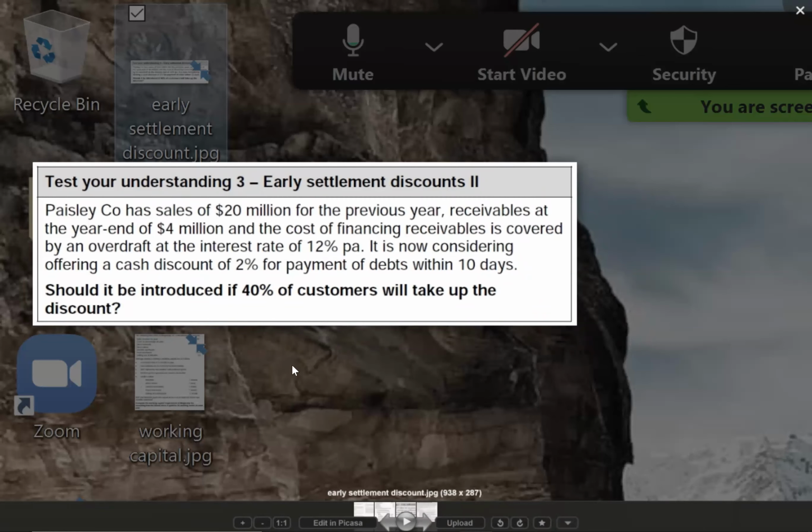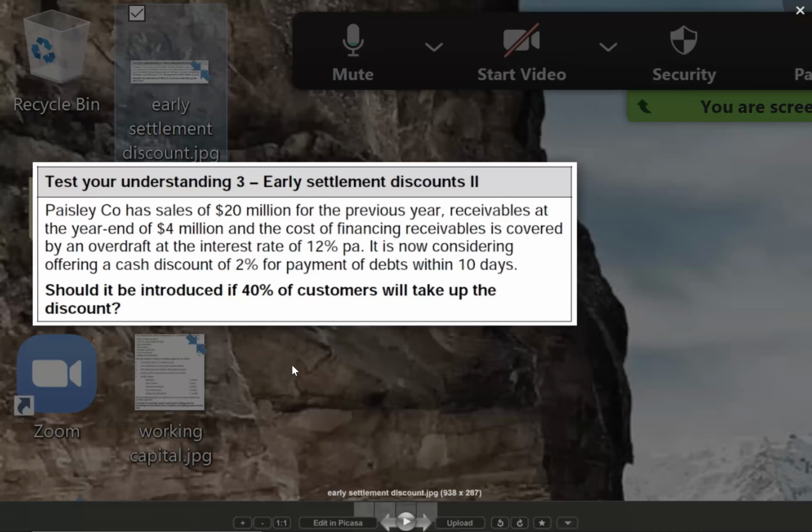Apart from early settlement discount, they will also ask you EOQ, economic order quantity. Have you done that before anywhere else? Yes, FM classes were done in college, so we did it there. So I'll not waste time teaching EOQ. EOQ is as simple as that level. There is nothing new in EOQ, and that is only for a 2 marks question. EOQ is formula based, have a look once. If you don't understand, ask me. Okay. So early settlement discounts will become important. Let us see them.